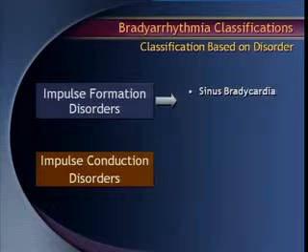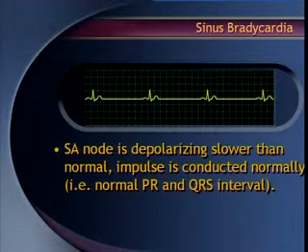What categories does it come under? If you take the impulse formation disorder, as we see most commonly, it is sinus bradycardia. Here the SA node is depolarizing slowly, which means the automaticity is less. The SA node is influenced by the autonomic nervous system, both parasympathetic and sympathetic.